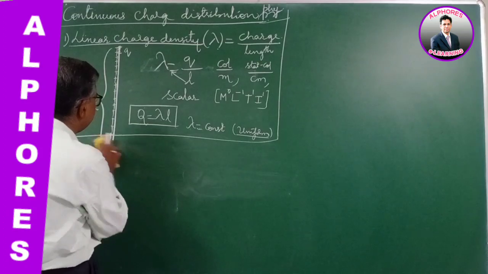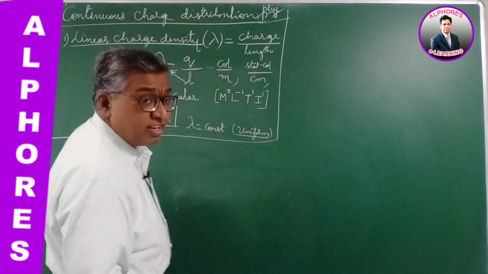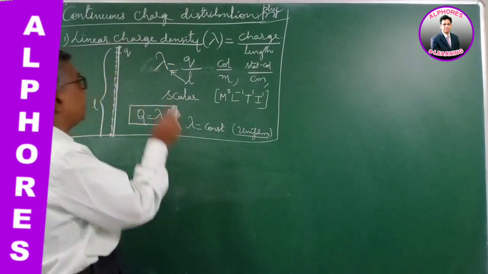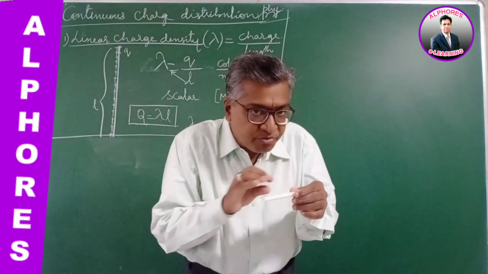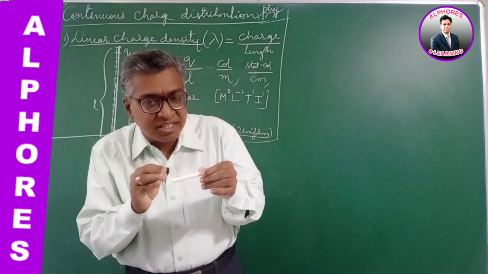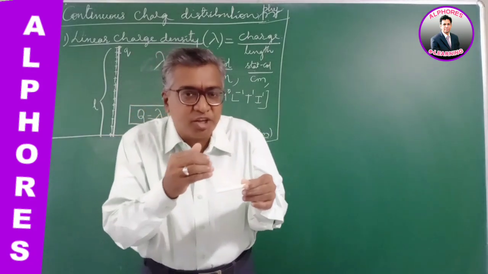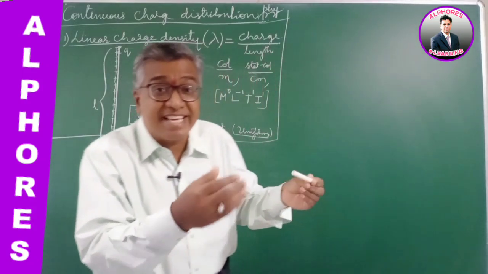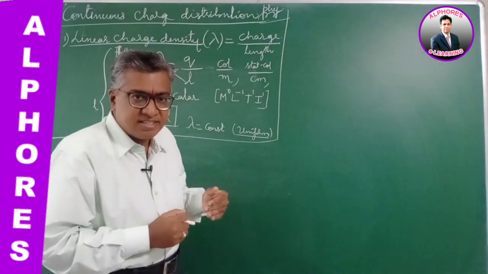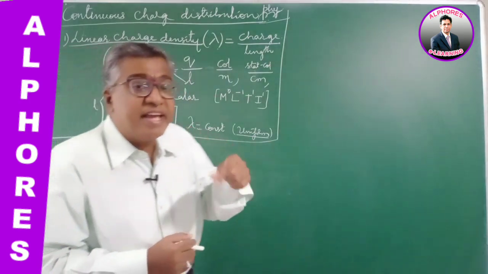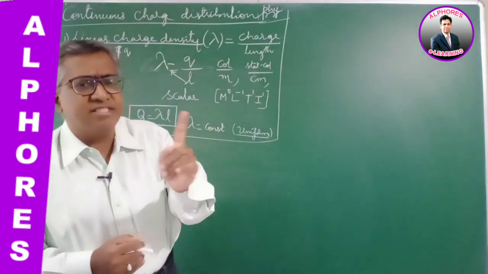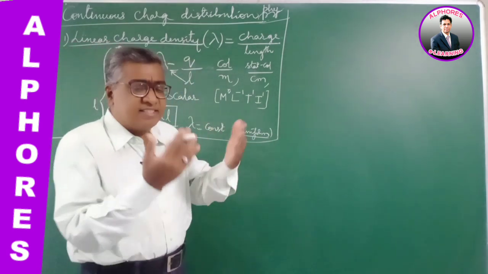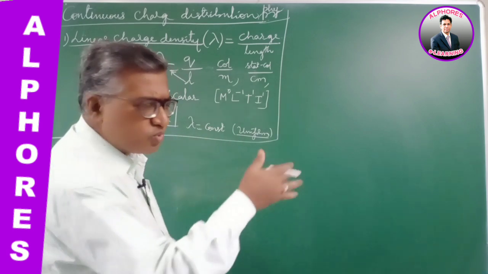Suppose there is non-uniform charge distribution. Charge is not accumulated uniformly. At one end the charge is less. As you move away, the charge accumulated over the space is changing. It may increase or decrease. It may vary. So there will be an expression for it, right? If it is directly proportional to length, lambda is equal to some kx. Length square, x square, kx square, and so on.